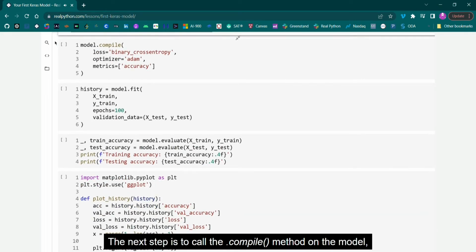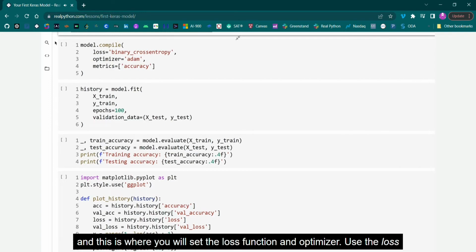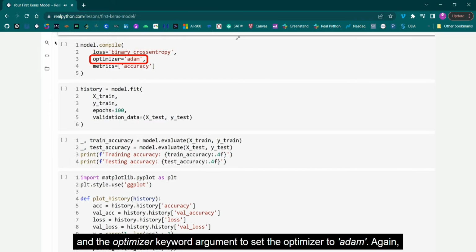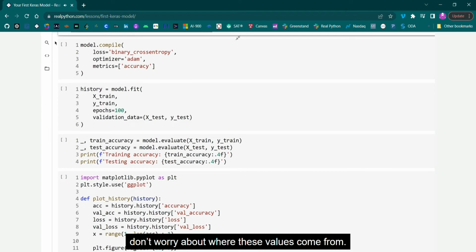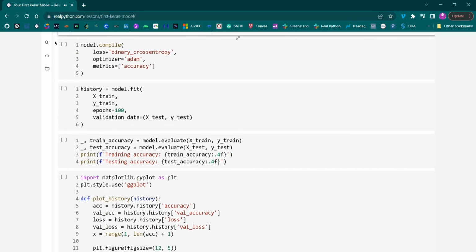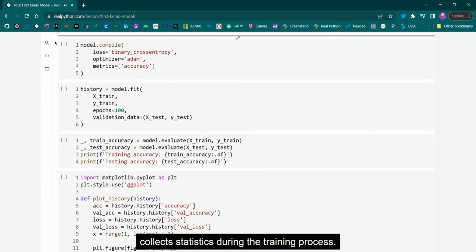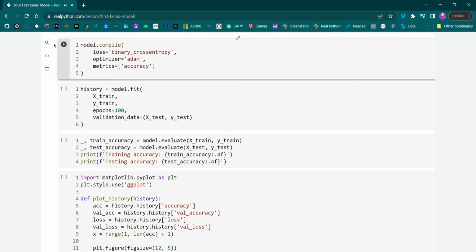The next step is to call the compile method on the model, and this is where you will set the loss function and optimizer. Use the loss keyword argument to set the loss function to binary cross entropy, and the optimizer keyword argument to set the optimizer to Adam. Again, don't worry about where these values come from, just focus on the high-level steps. The remaining keyword argument metrics is a convenience in Keras that collects statistics during the training process.